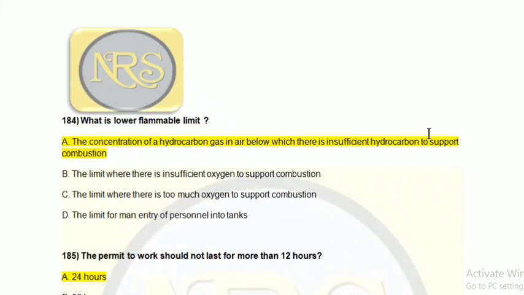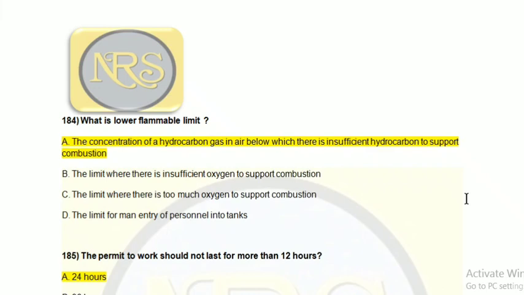Question number 184. What is lower flammable limit? Option A the concentration of a hydrocarbon gas in air below which there is insufficient hydrocarbon to support combustion. Option B the limit where there is insufficient oxygen to support combustion. Option C the limit where there is too much oxygen to support combustion. Option D the limit for man entry of personnel into tank. The correct answer is option A, the concentration of hydrocarbon gas in air below which there is insufficient hydrocarbon to support combustion.